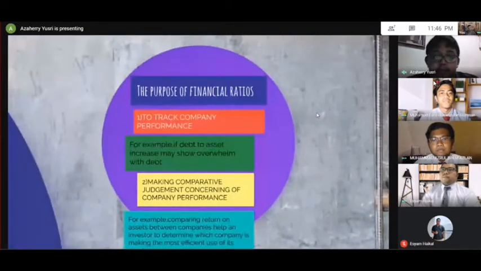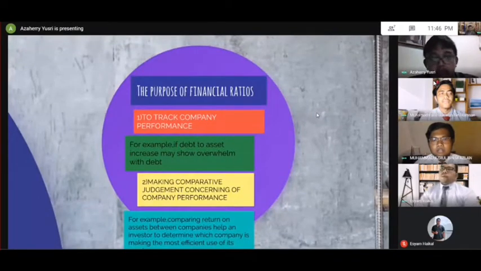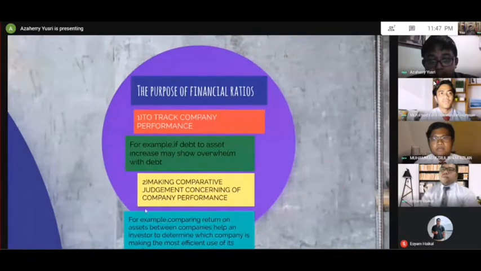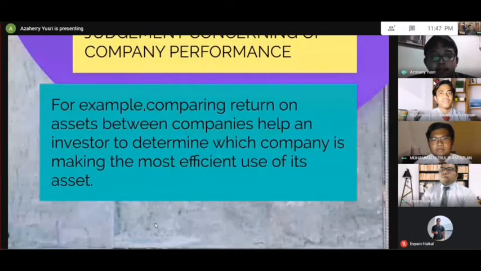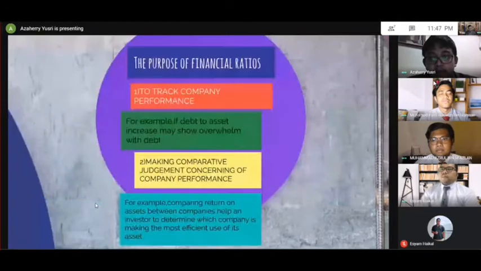Then I will explain the purpose of financial ratios. The first one is to track company performance. For example, if debt to asset increases, it measures whether the company is overwhelmed with debt. The second one is making comparative judgments concerning company performance. For example, comparing return on assets between companies helps investors determine which company is making the most efficient use of its assets.